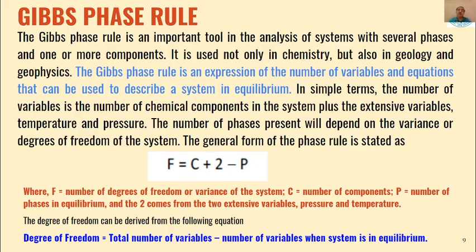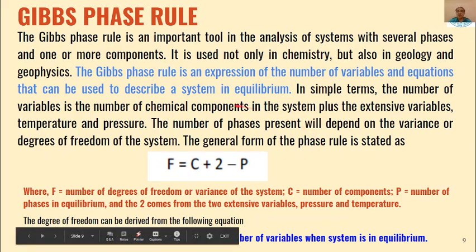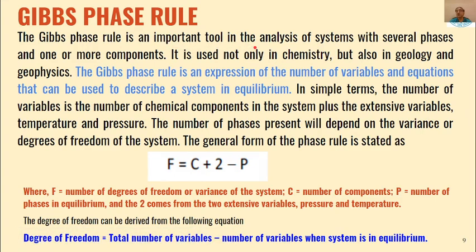The next is Gibbs phase rule. This rule is an important tool for the analysis of different types of systems for which we will be studying the phase diagrams in the later slides.